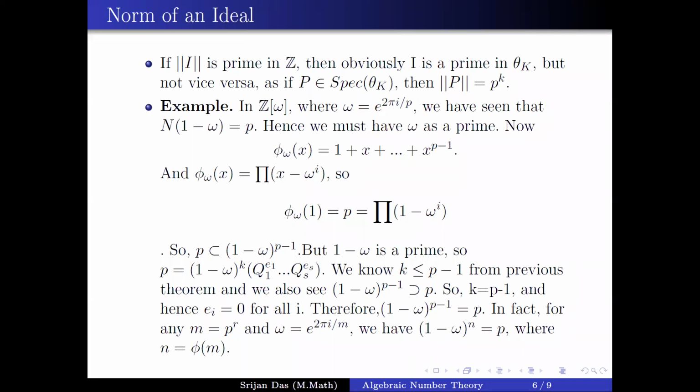So in general, for any cyclotomic extension, you can also see that (1 minus omega) to the power n is p, where n is just phi of m, and m is the order of the cyclotomic extension.